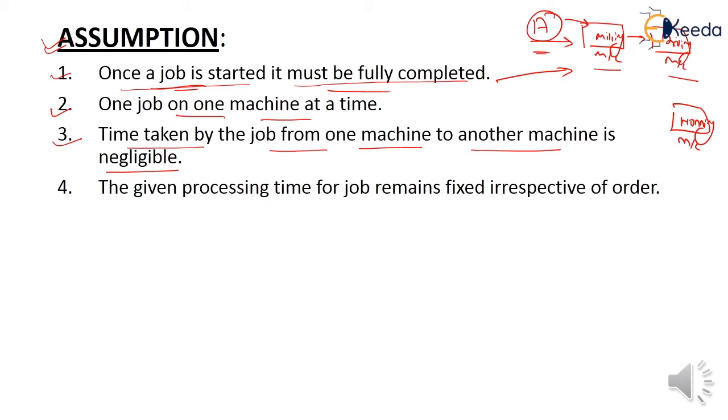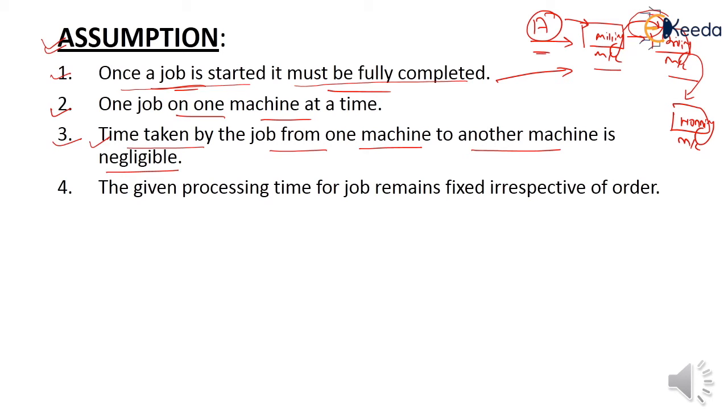The time to transfer job A from the milling machine to the drilling machine, and from the drilling machine to the honing machine, is negligible. This is our assumption in sequencing.